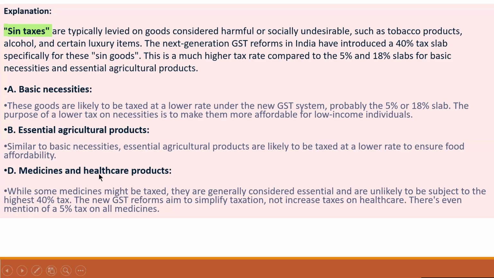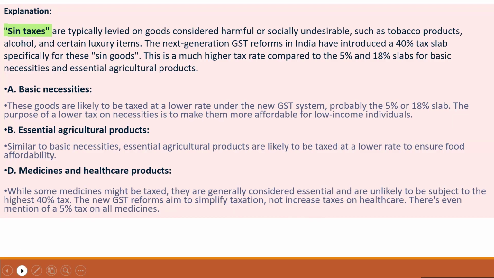About taxes on medicine and healthcare products: the new GST aims to simplify taxes and not increase taxes on healthcare. There is even mention of a 5% tax on all medicine. While some medicines might be taxed, they are generally considered essential and are unlikely to be subject to the highest 40% tax.